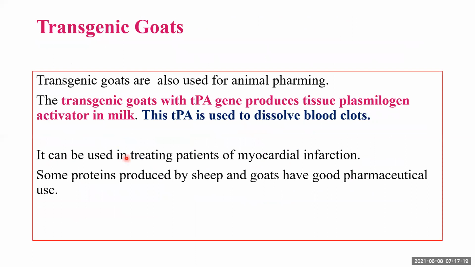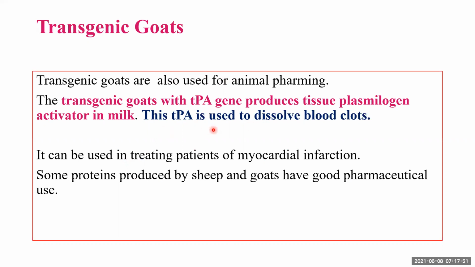Say for example, transgenic goat. Transgenic goats are also used for animal farming. The transgenic goat with the TPA gene produces tissue plasminogen activator in milk. The transgenic goat in which the TPA gene has been inserted, again by the same method, will produce tissue plasminogen activator in milk.